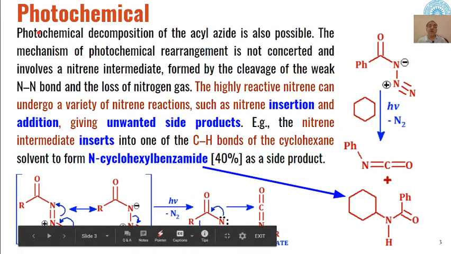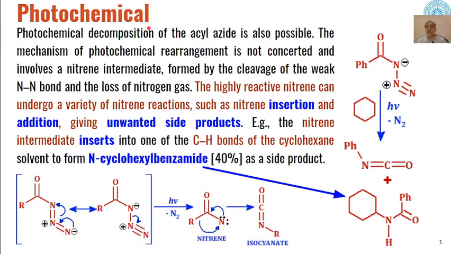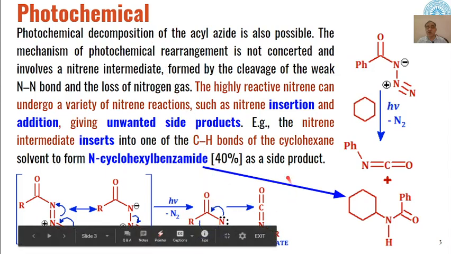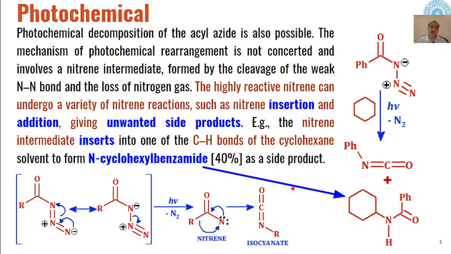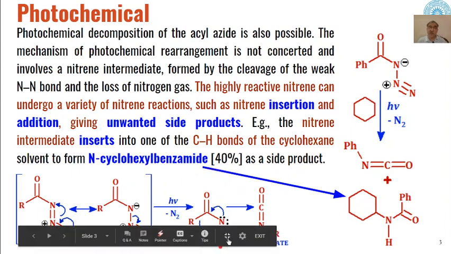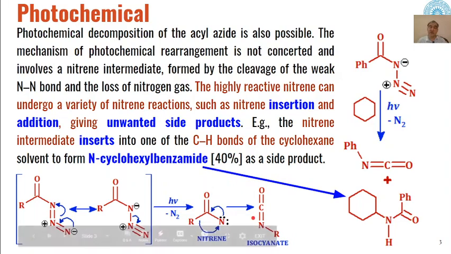Now, in addition to thermal decomposition, photochemically also these azides can be converted into isocyanates. When acyl azides are irradiated with UV light, they are first converted into nitrenes, and then these nitrenes undergo rearrangement to give us isocyanates as the product.